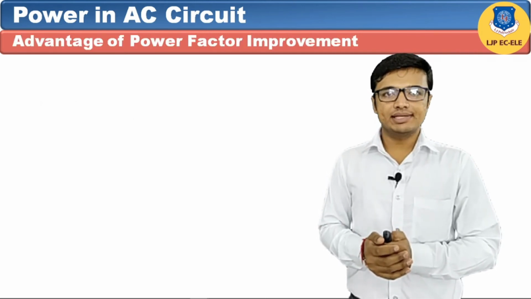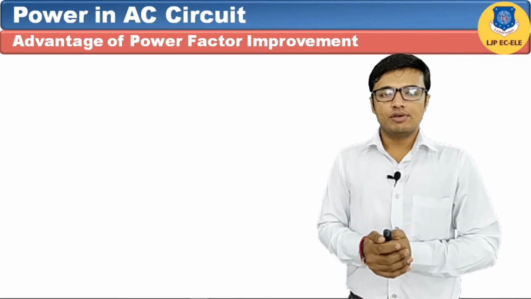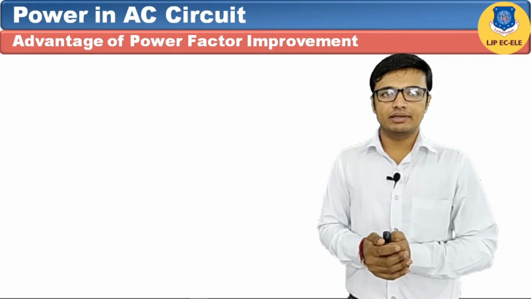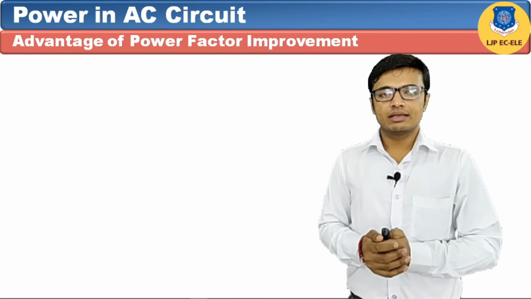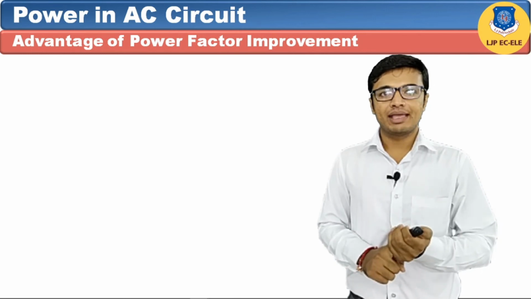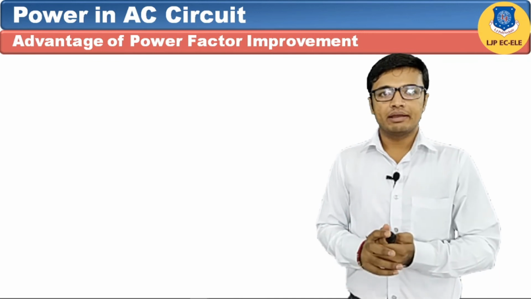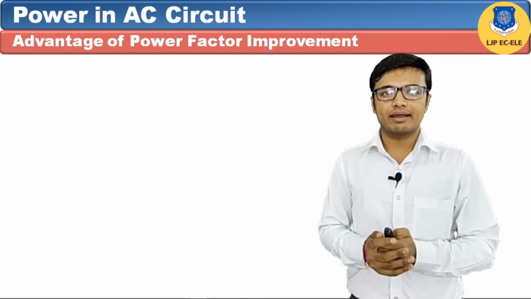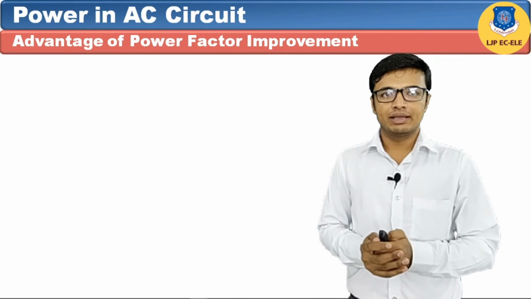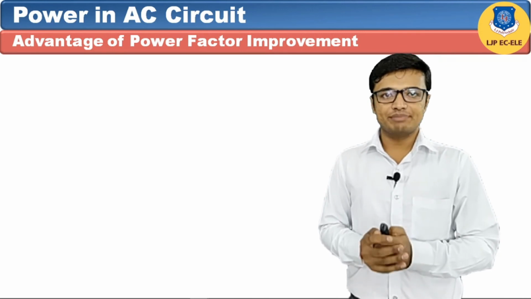Let's see what are the methods of power factor improvement. Using two methods, we can improve the power factor of any supply system. The first method is capacitor bank and second is synchronous motor. Capacitor bank we have to connect in parallel with the load. In a three-phase load, we have to connect in star connection or maybe delta connection. A capacitor bank requires very little maintenance.